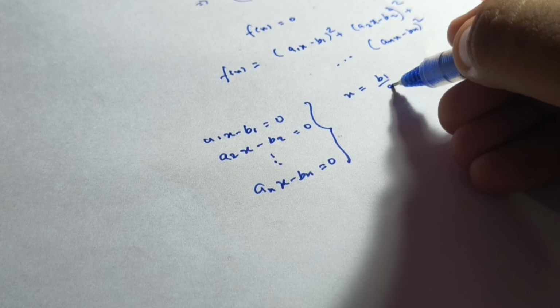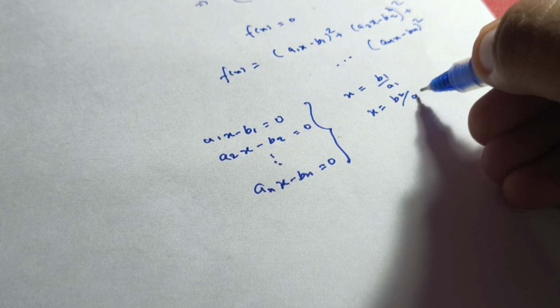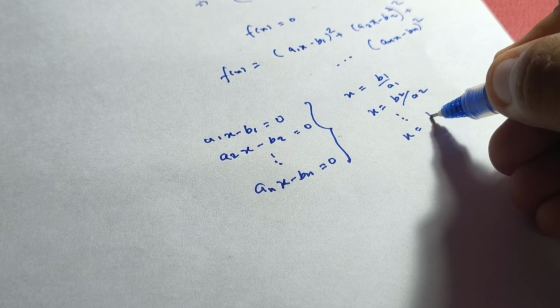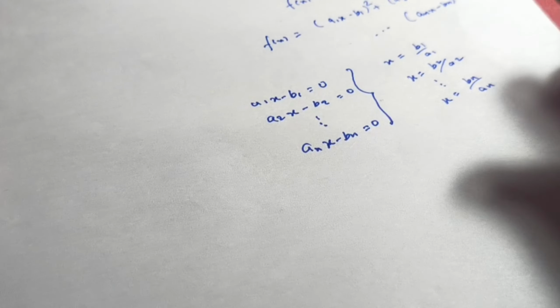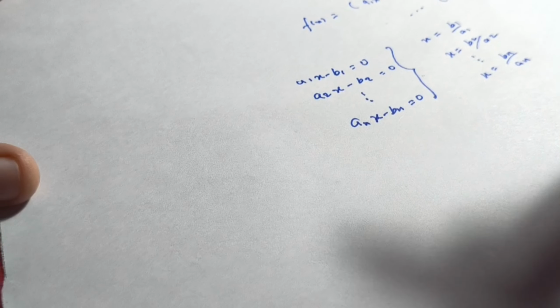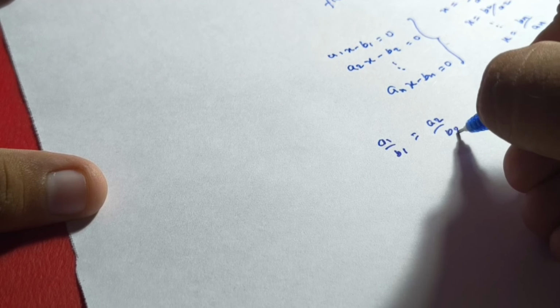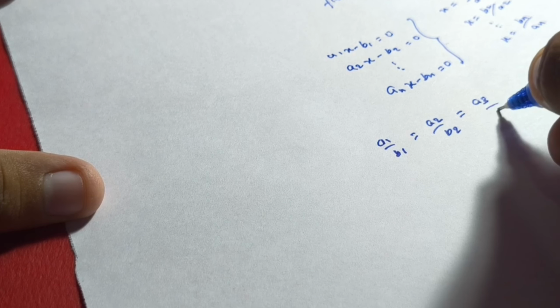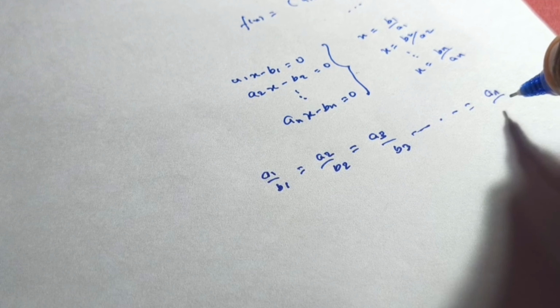x is b1 by a1, and from this we can say x equals b2 by a2, and so on, x equals bn by an. The condition where the equality holds is if and only if the ratios of the elements are completely proportional, like a1 by b1 equal to a2 by b2 equal to a3 by b3, and so on till an by bn.